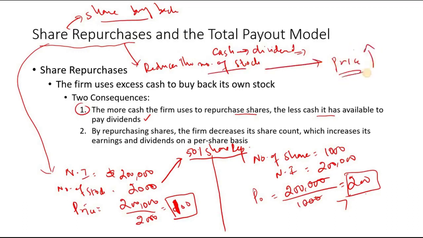So if the price increases, of course this is beneficial for the stockholder. He would be very happy, he would get more capital gain, right? So there are two options: either he can get the dividends, or the company can do the share repurchase, and then capital gain increases. So in case it happens, we need to adjust our models. Dividend is one mode of paying the profit, and share repurchase also helps the shareholders.